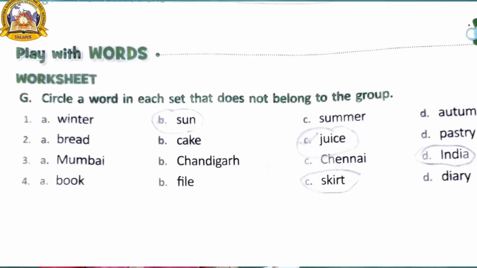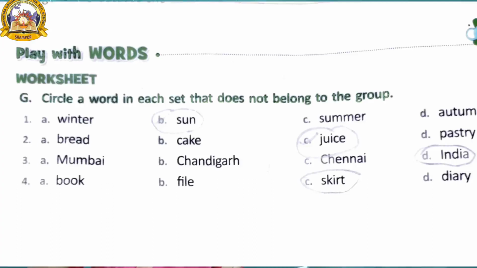And next one, circle the word in each set that does not belong to the group. Which word does not belong to this group? Winter, sun, summer, autumn. Which does not belong? Sun. You have to put a circle on sun. Next one, bread, cake, juice, pastry. Juice.